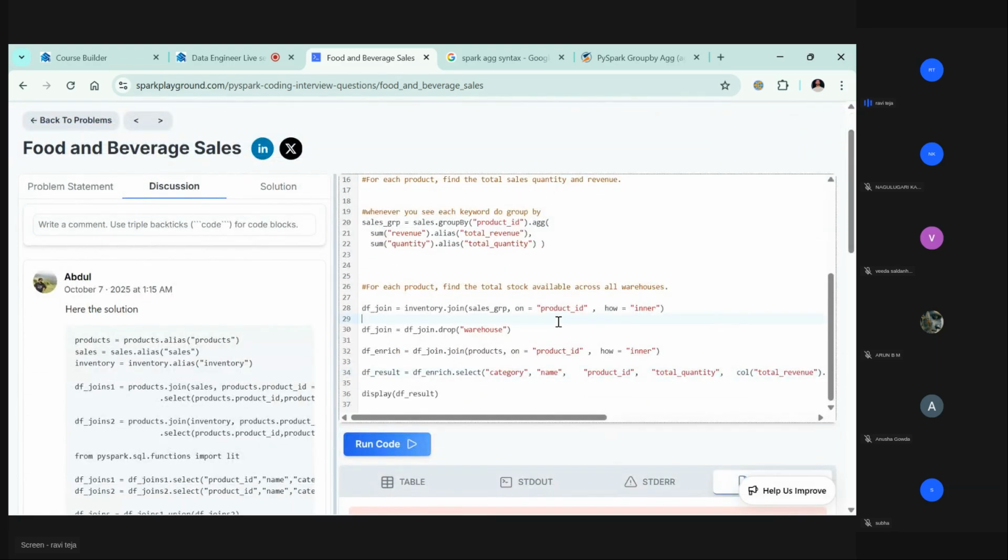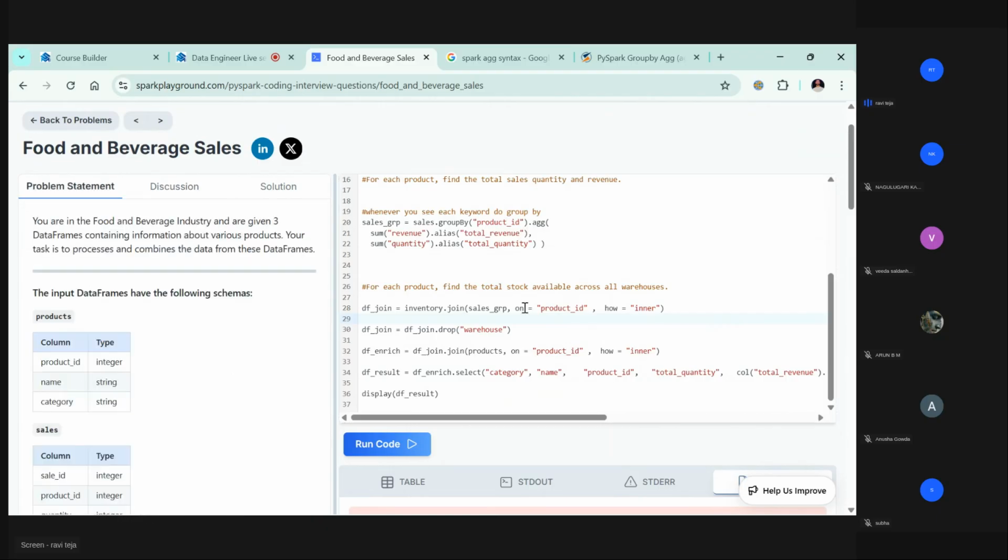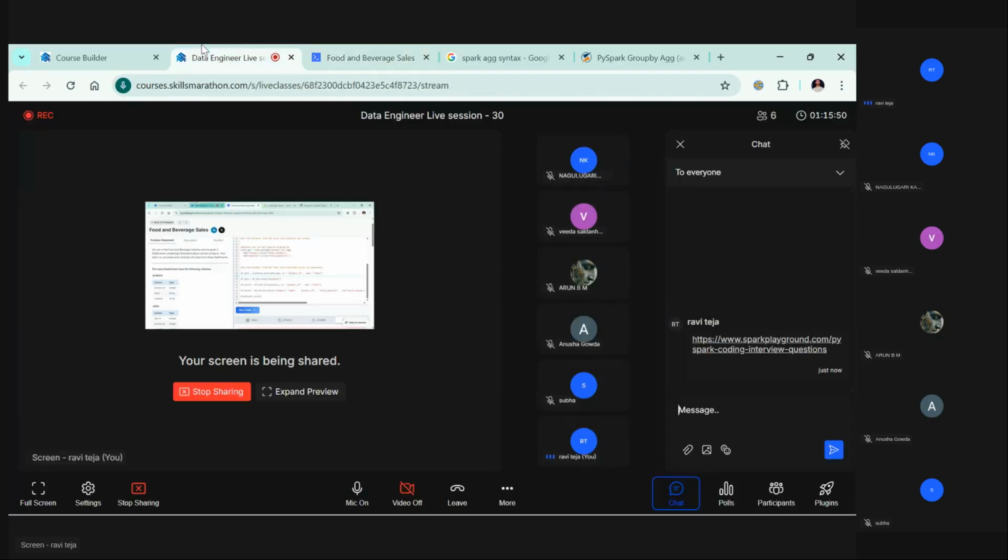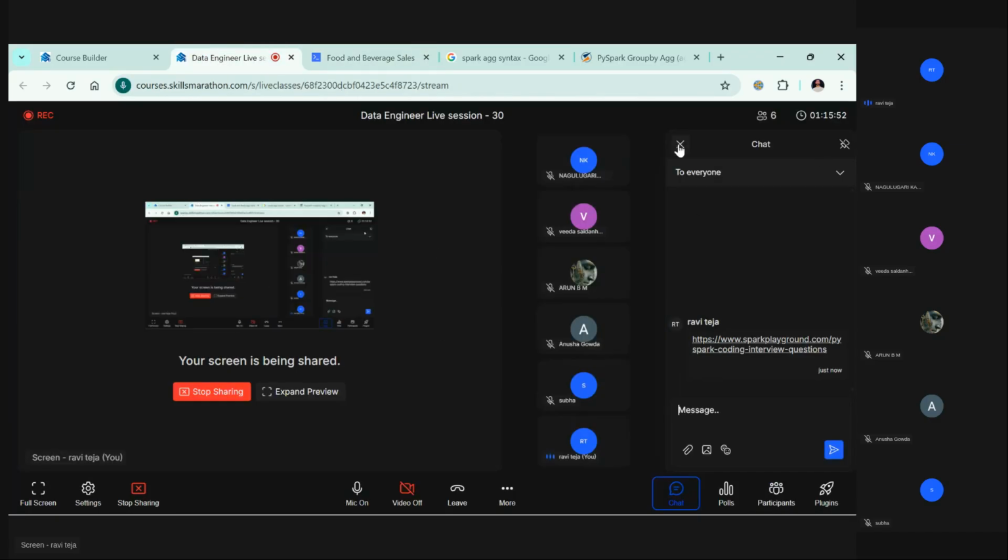But for now, this is how you are going to build whatever data frame you are going to work on. So just go through this problem again. I'll go through it and show you where we went wrong. This is how you do it step by step, then you will find the exact solution. So that's it for today's class.